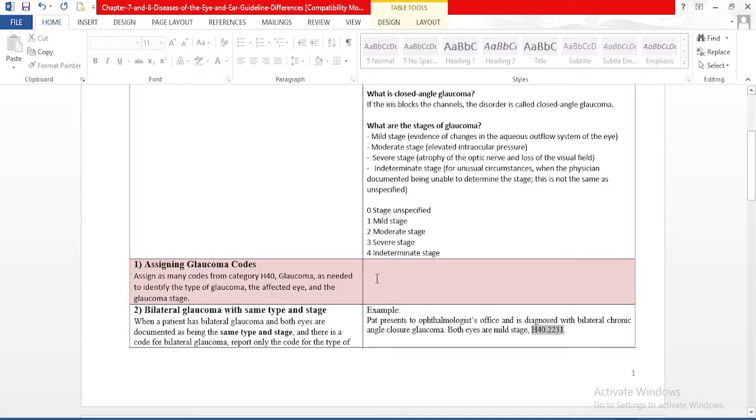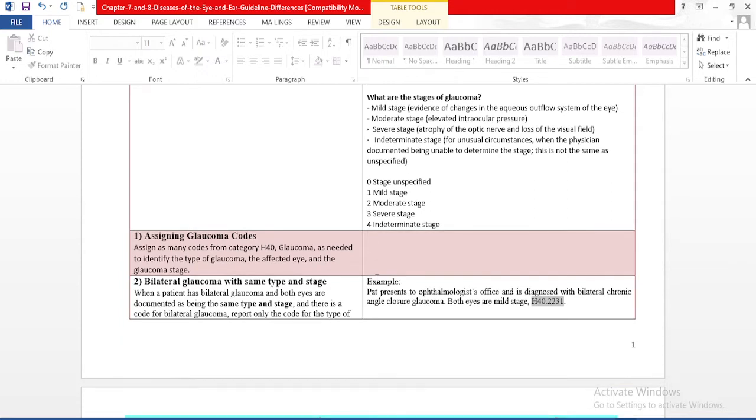Next, we will learn about the stages of glaucoma, which are essential while coding glaucoma in ICD-10-CM. First we have the mild stage. What is included in the mild stage is evidence of changes in the aqueous outflow system of the eye. And the moderate stage is elevated intraocular pressure. What is the severe stage? Atrophy of the optic nerve and loss of the visual field.